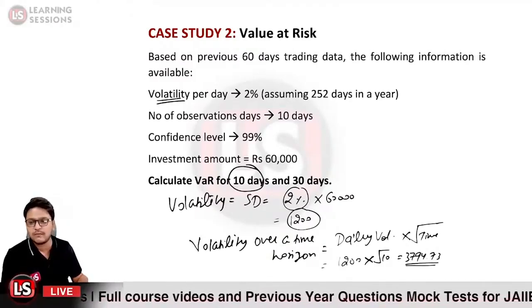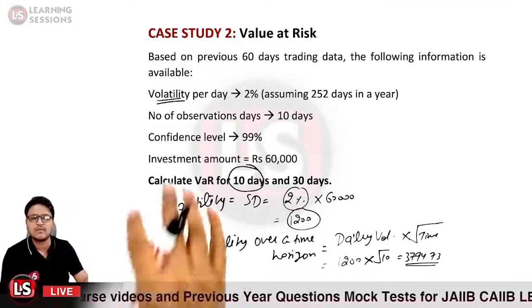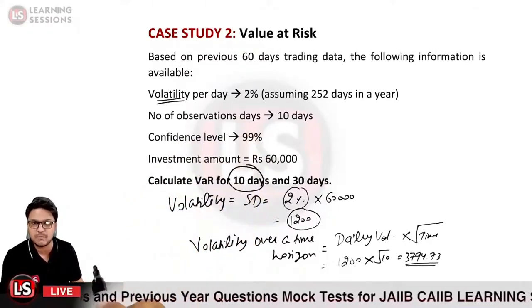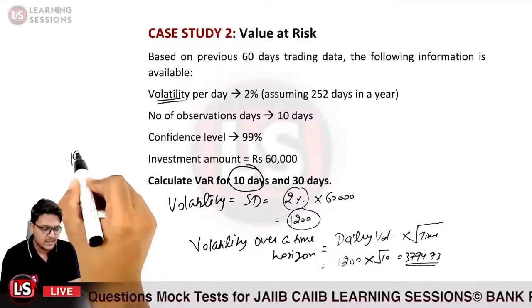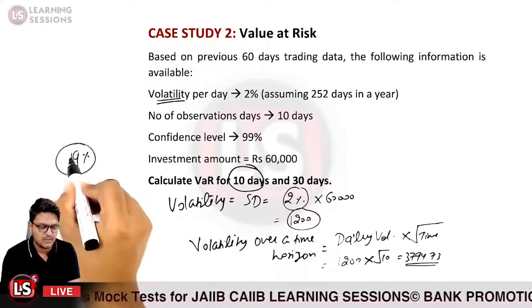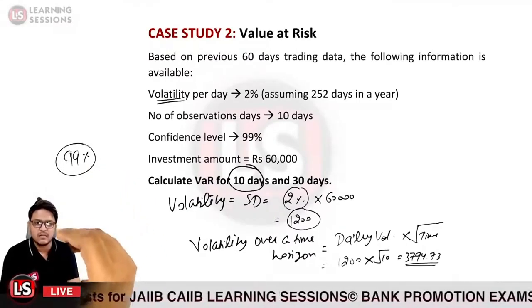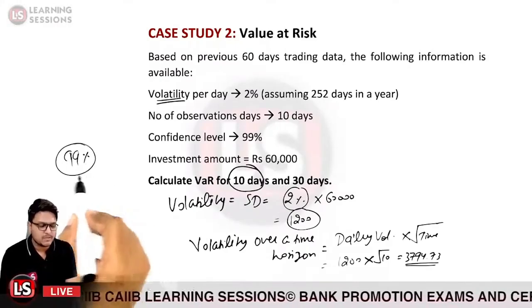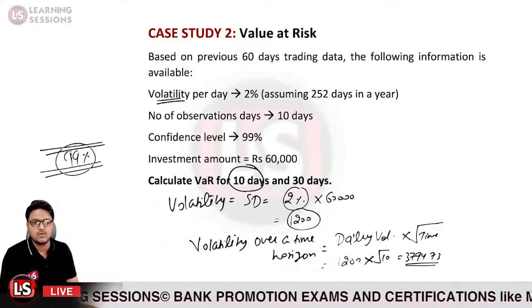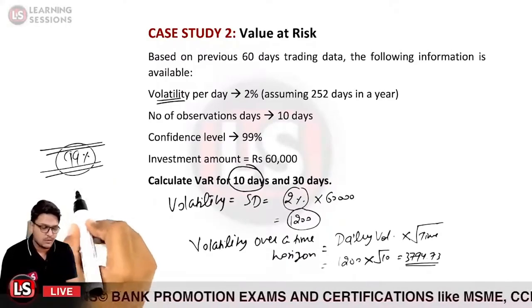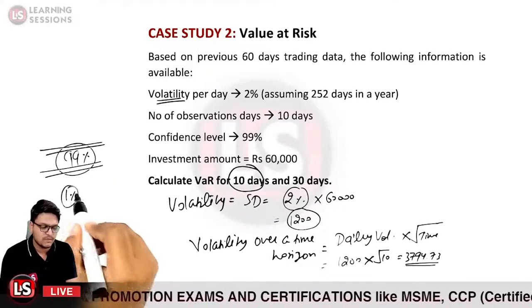The confidence level here is given to be 99%. What does it mean? If we say the confidence level is 99%, it means for 99% of the times there will be no events of risk, and only for 1% of the time there will be an event of risk.